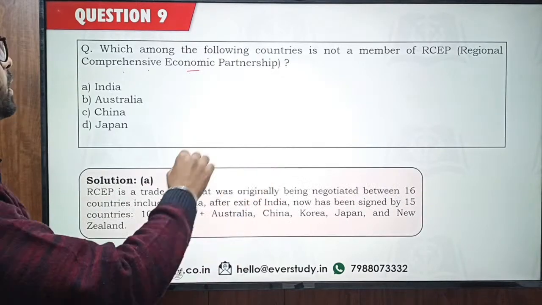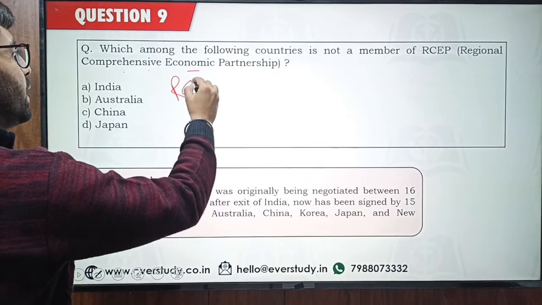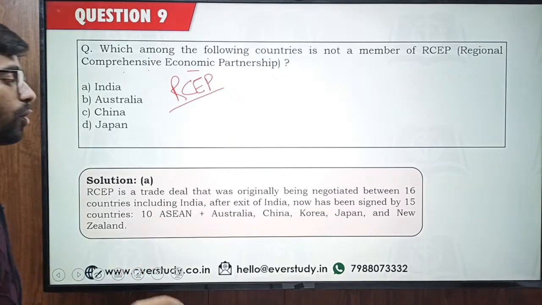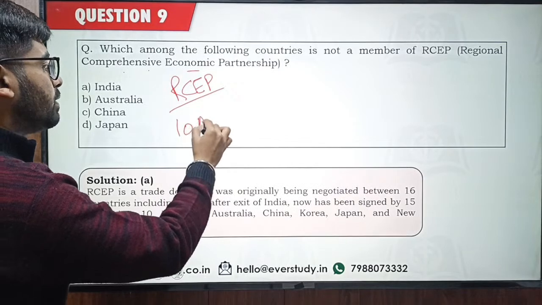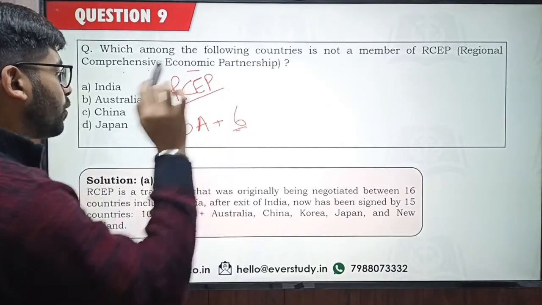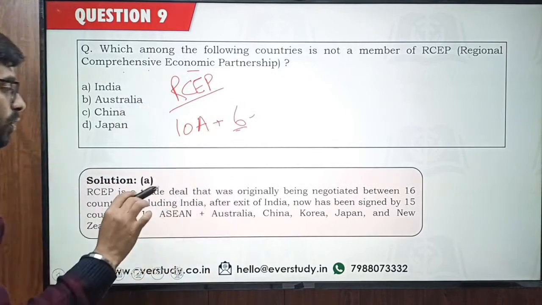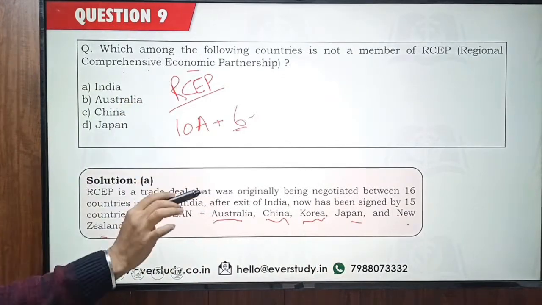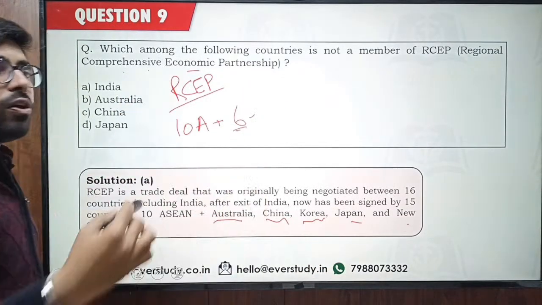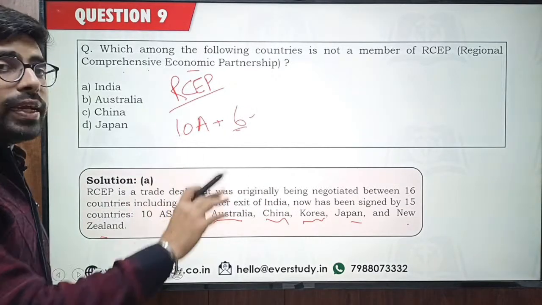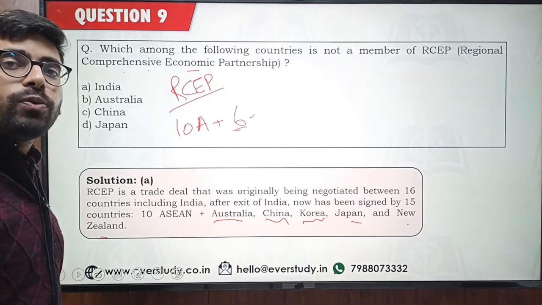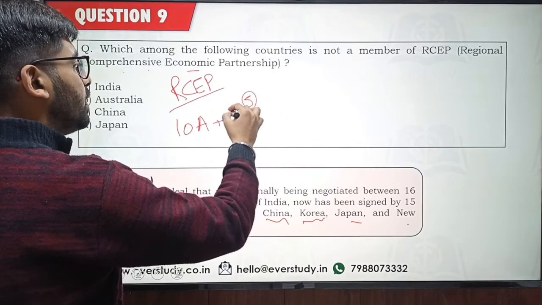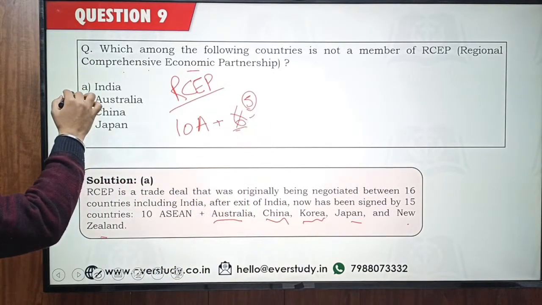So Regional Comprehensive Economic Partnership, this RCEP, initially when it was being discussed, India was part of the negotiations, 10 ASEAN countries and 6 other countries were part of it. 6 other countries including India were part of it. These countries were Australia, China, Korea, Japan and New Zealand and India. But now India is not part of it. India did not sign the final agreement because it was not happy with the trade concessions which India had to give if it would have signed this RCEP. So now 10 ASEAN countries plus 5 other countries are part of it. So that's why your answer has to be option number A.